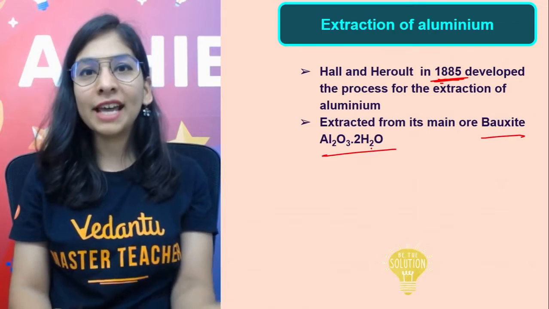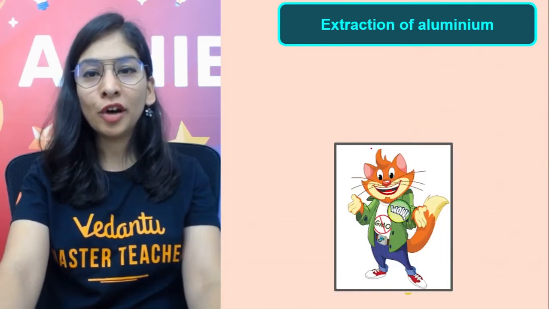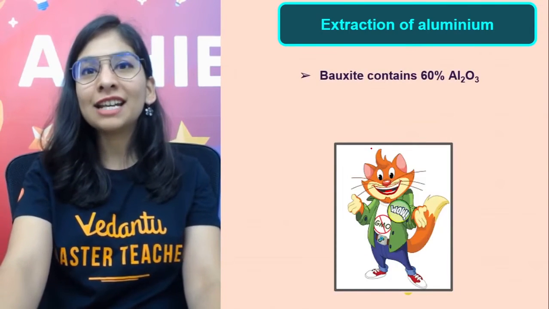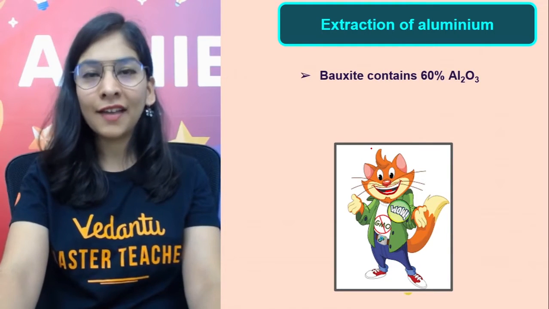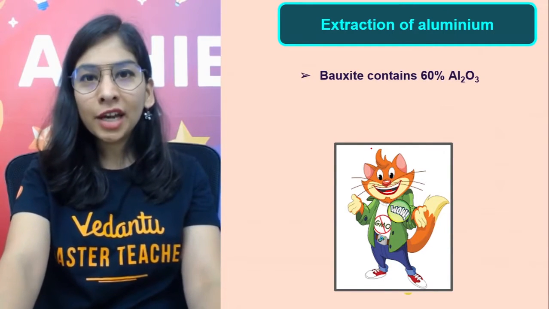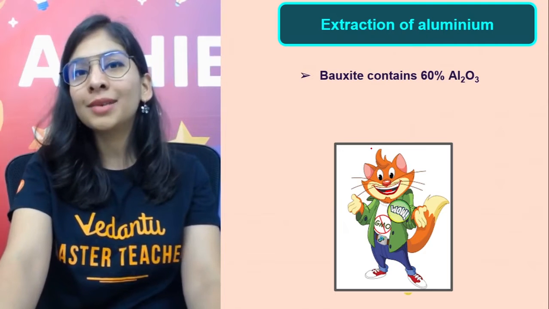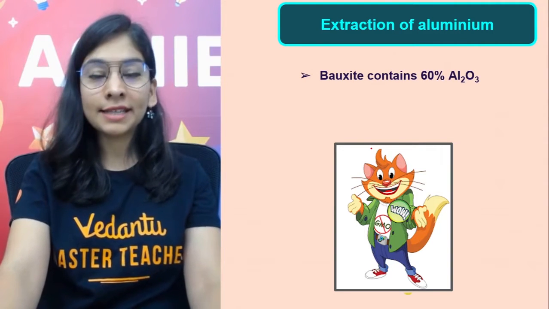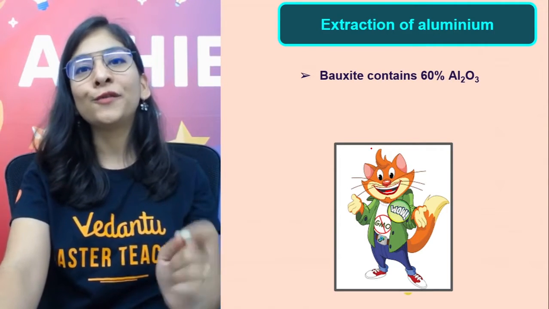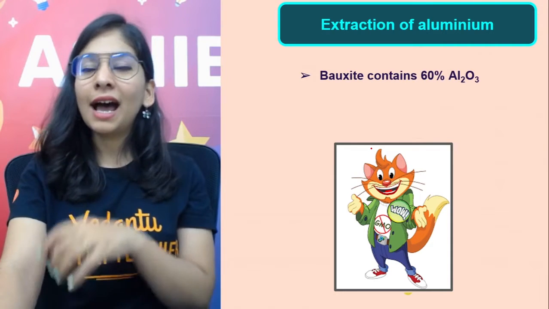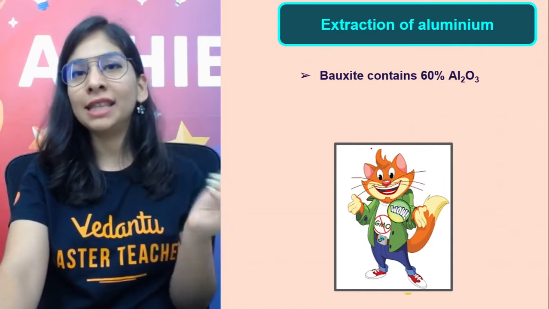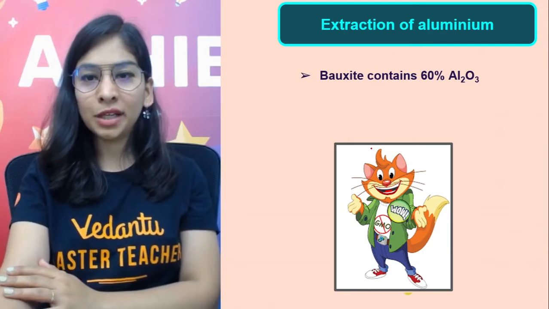We have our bauxite ore, that's aluminium oxide with two molecules of water. First of all, let's get rid of the impurities and then understand the extraction process. The purification or refining method, Hoope's process, is not part of your syllabus this year. But if you still want to understand that part, I have covered it in previous videos on the Hindi and English channels. You can see those videos also.